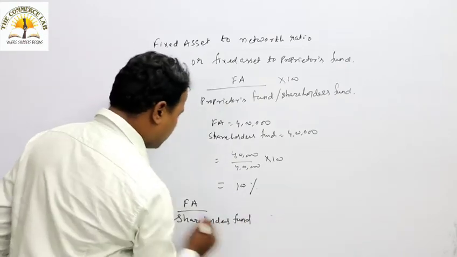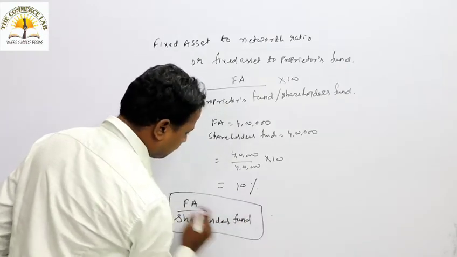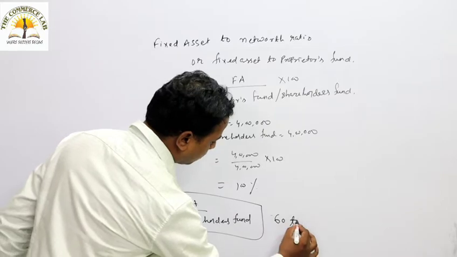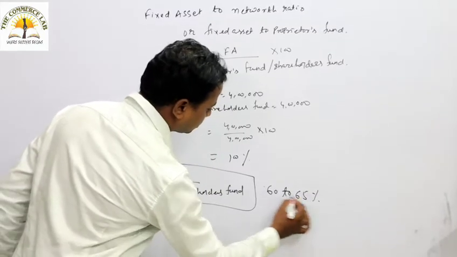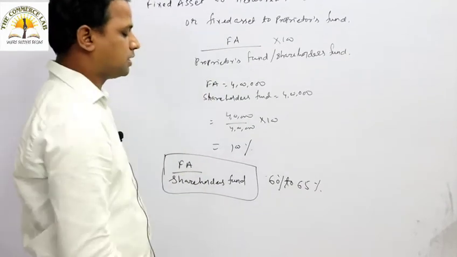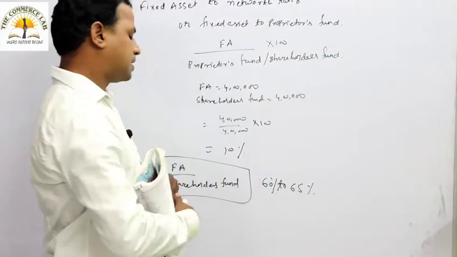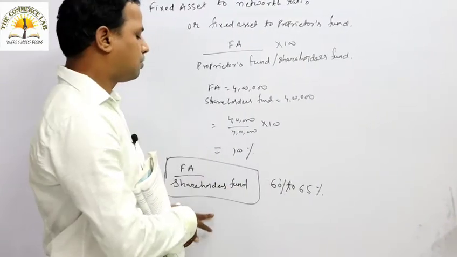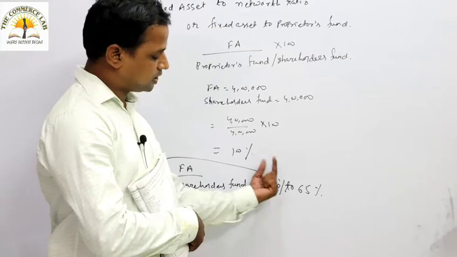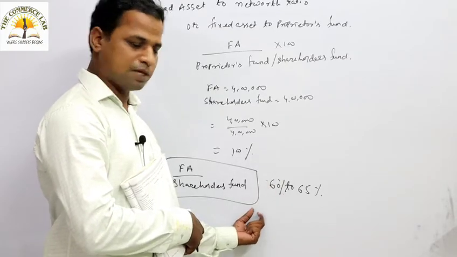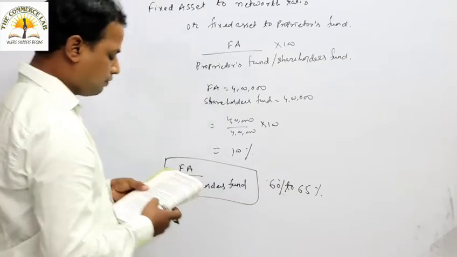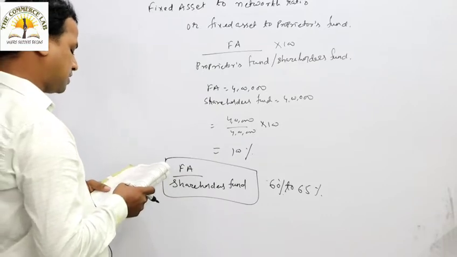So always remember, fixed asset to shareholder fund, the ratio will be something like 60% to 65%. The rule of thumb says that if it is between 60% to 65%, then we can consider that as satisfactory.